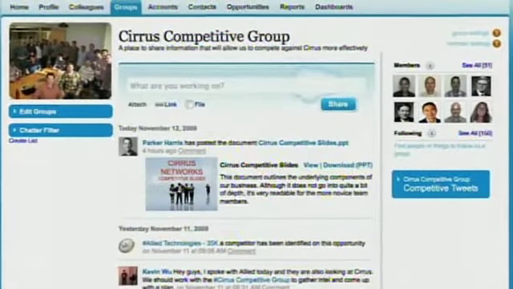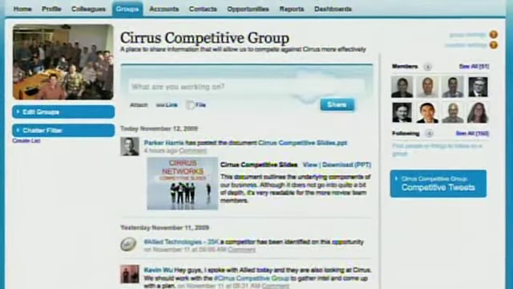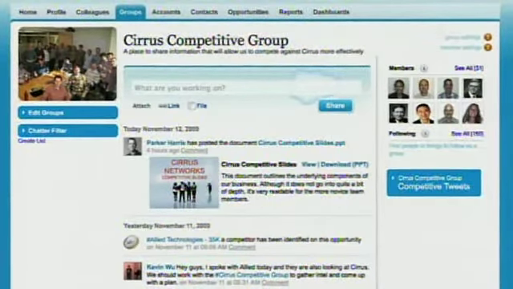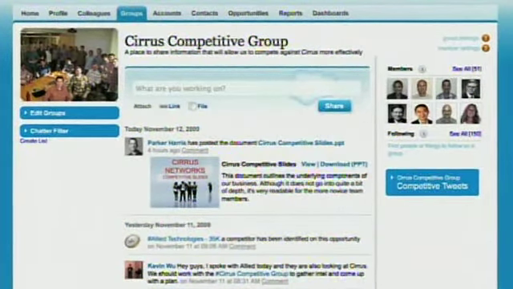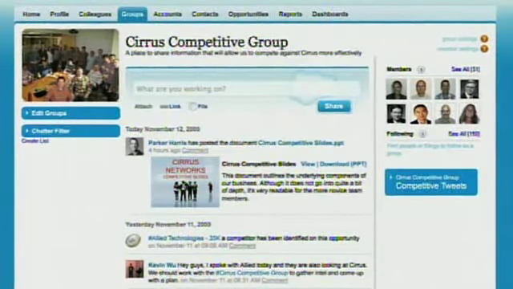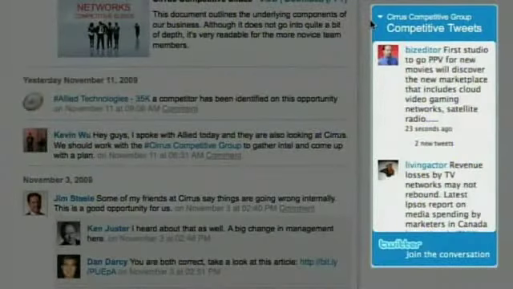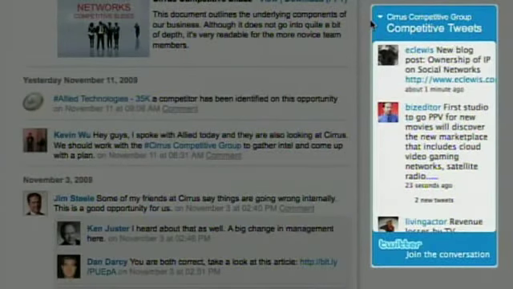Here's the competitive group page. Chatter lets you form groups instantly to collaborate on anything, whether it's a sales competitor, an HR project, a product team, or whatever you need. One of the great things about Chatter is that you can also pull in information from other social networking sites like Twitter. Here you have a Twitter widget that's pulling in real-time tweets about this competitor.